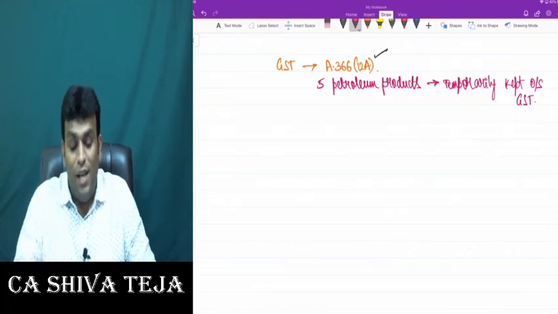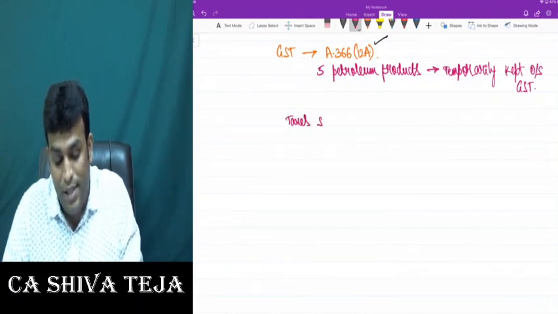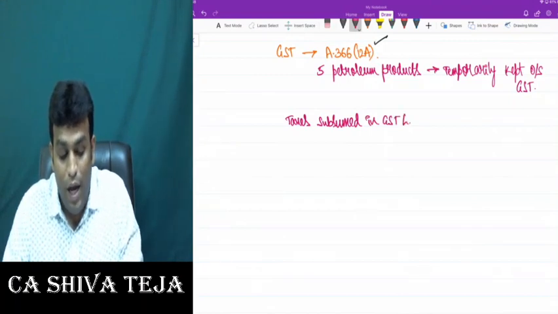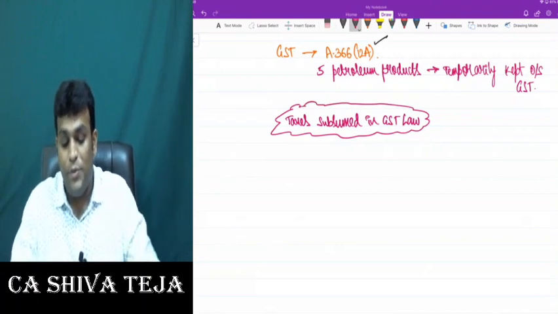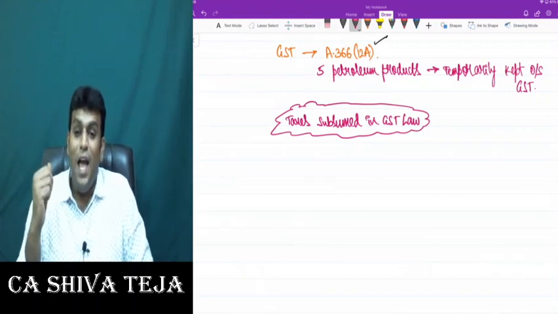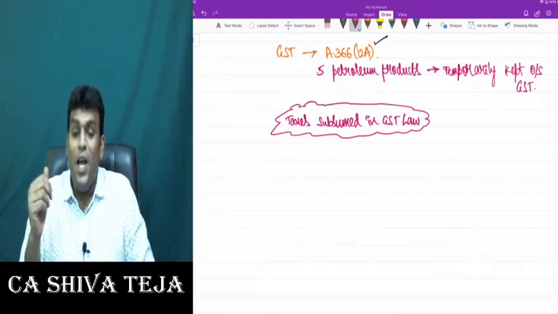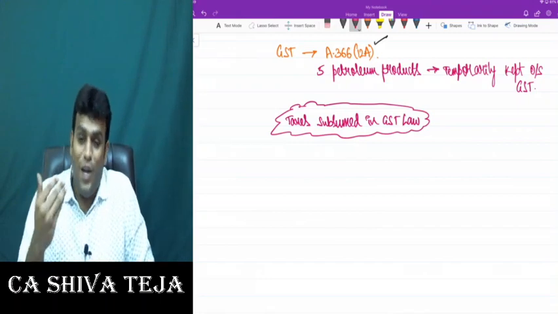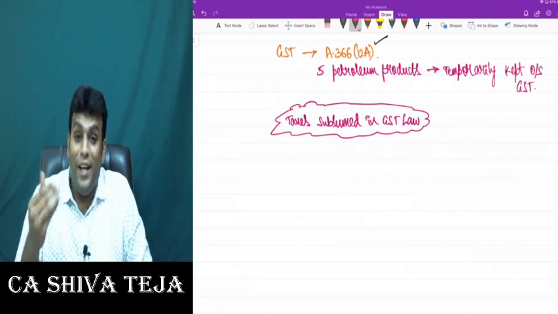And after that, my dear friends, I taught you an interesting concept in relation to what are the taxes which are subsumed in GST law. I clearly told you that there are some central level taxes and also some state level taxes subsumed in GST law. The central level taxes are central excise duty, excise duty on Medicinal and Toilet Preparations Act, service tax, CST (Central Sales Tax), and any other surcharge and cess related to the above taxes.